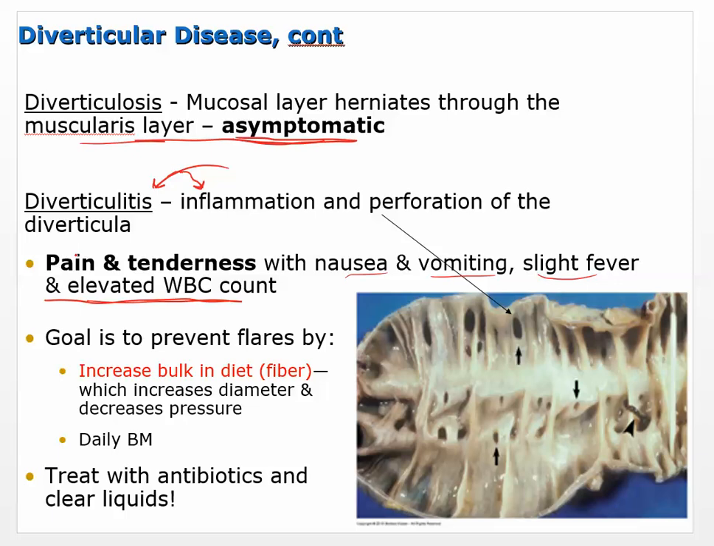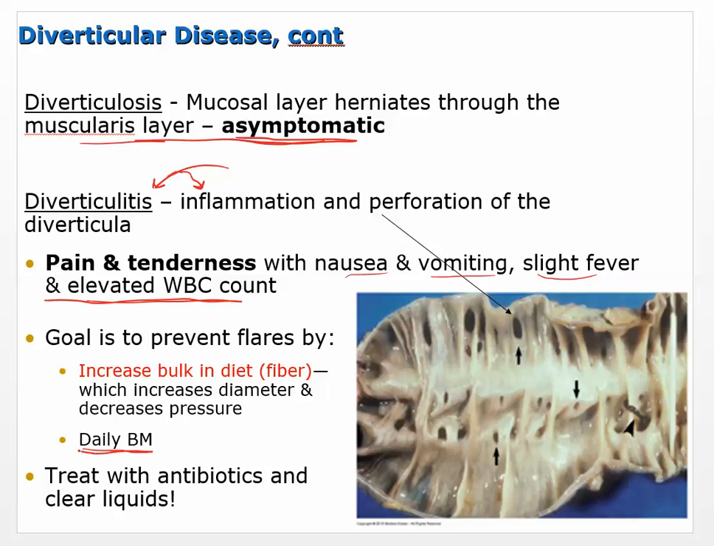Okay, so the goal is to prevent flares by increasing bulk in the diet. That's what we're talking about, fiber, which increases the diameter and decreases the pressure, and it allows that food or the chyme to be pushed through, feces, whatever you want to call it at that point, more easily. And then regular bowel movements.